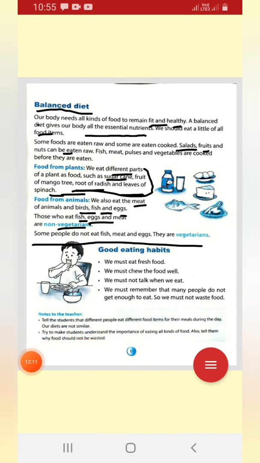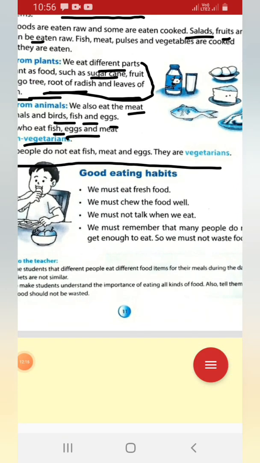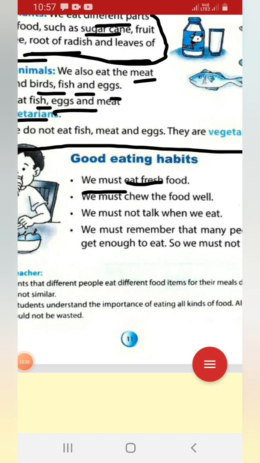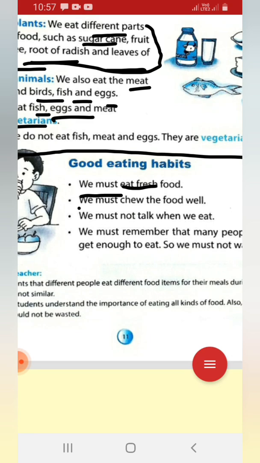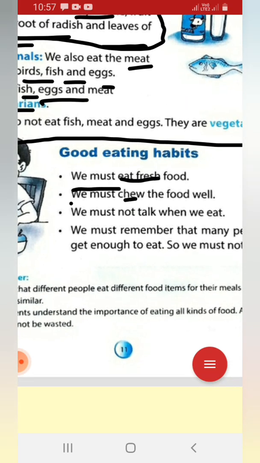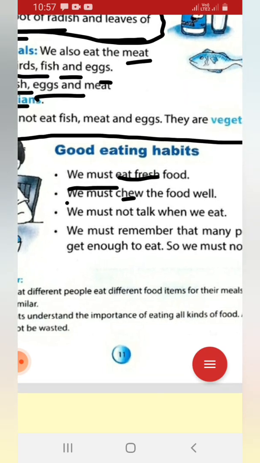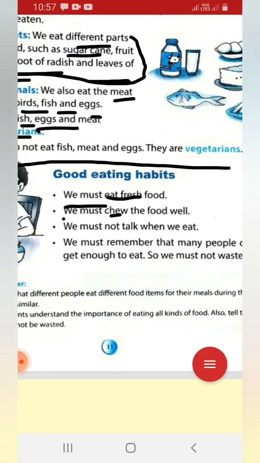Before we eat, we must know about good eating habits. That is, we must eat fresh food, not rotten food. Next point is we must chew the food well. So while you eat the food, you must chew it. We must not talk when we eat. When we eat the food, you must not talk.